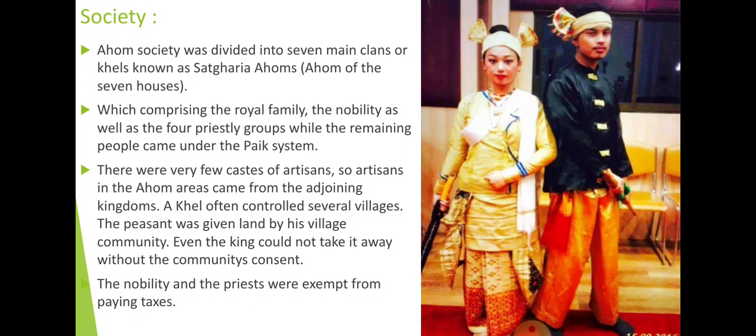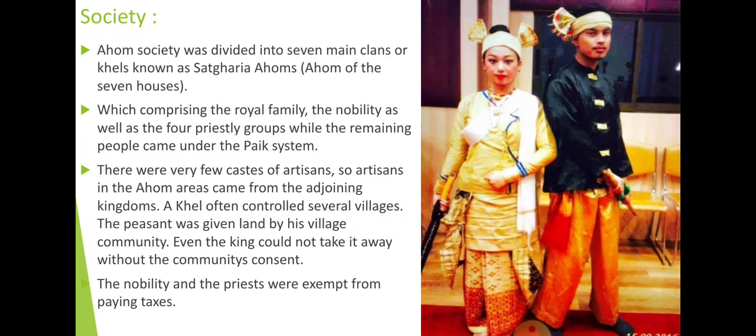So land is not hereditary. Land became the public property. So land is distributed among the people who can produce something from it. If the people are not producing, the land can be shifted or switched to another one. So this is dependent upon the village community, and even the king could not take it away without the community's consent. So whatever the community says, on that basis only the land is transferable to another person if the person is not working well. So it is totally like the democratic system we had studied.